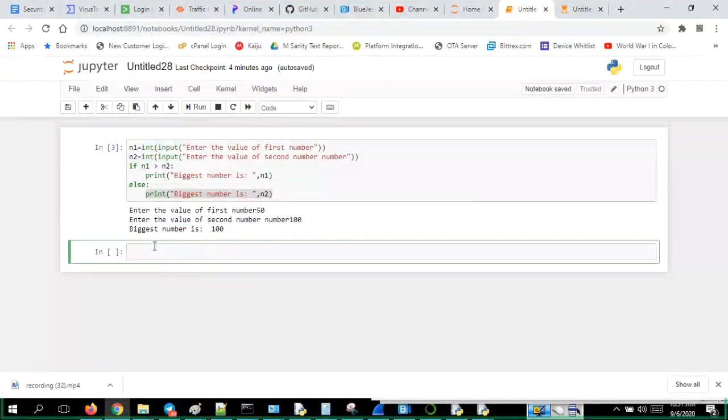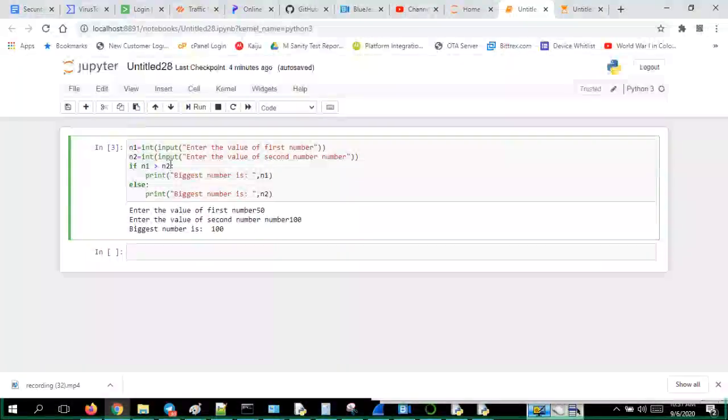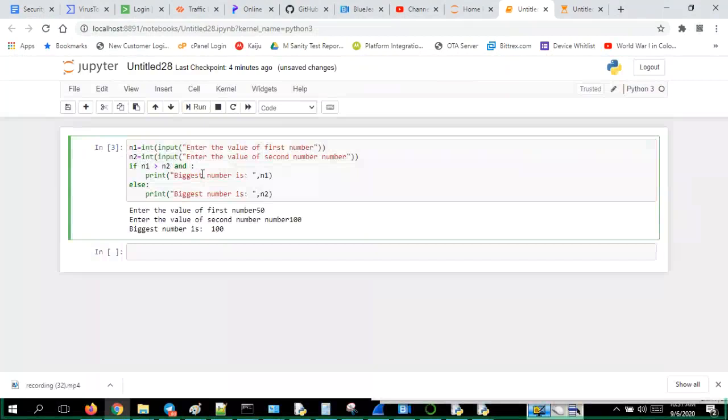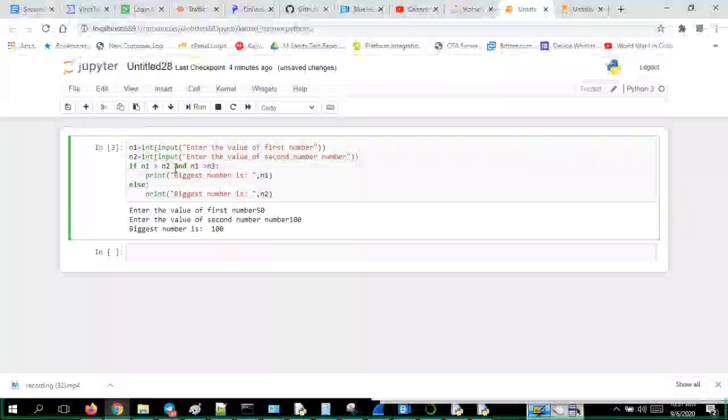I just want to build up a little more complexity on the existing program itself. Remember, we have used so many conditions and operators. So now you should be able to know which things we should use. In the real world, n1 is greater than n2 and n1 is greater than n3.